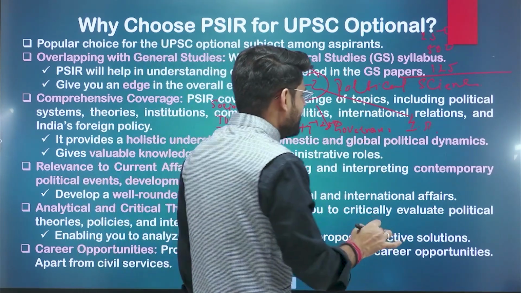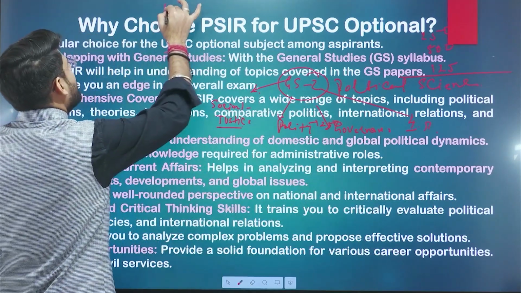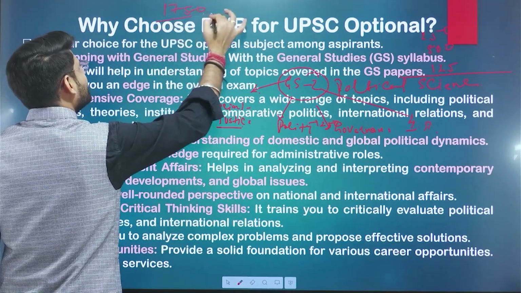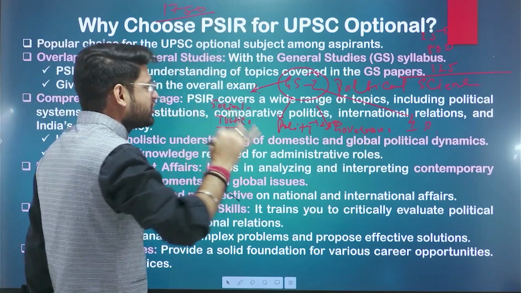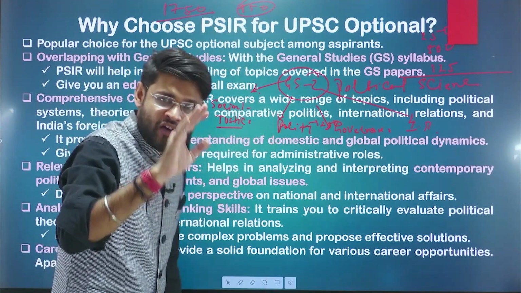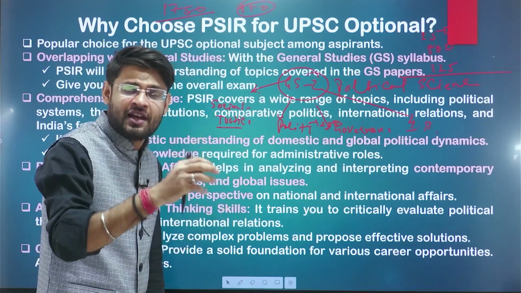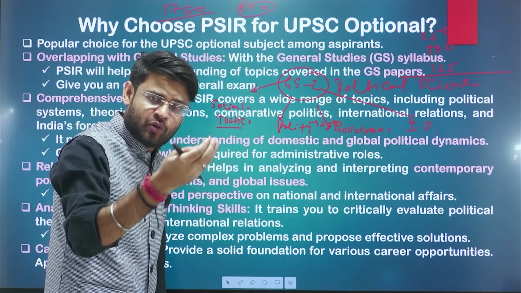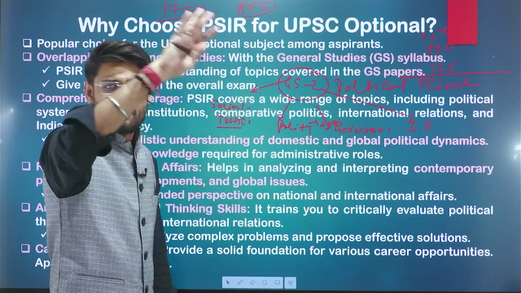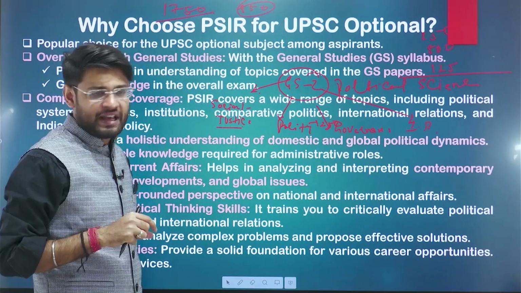So on an average, your entire mains exam is of 750. And if somebody scores 850 marks nowadays, in the days when the cutoff is less than 45%, I am talking about general category students. For OBC category, if you score 45%, that is fine enough to get into that particular holy PDF.